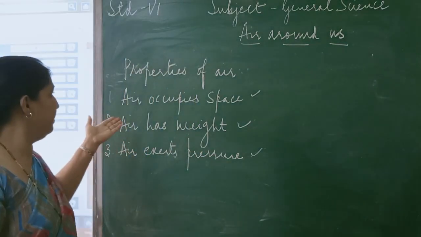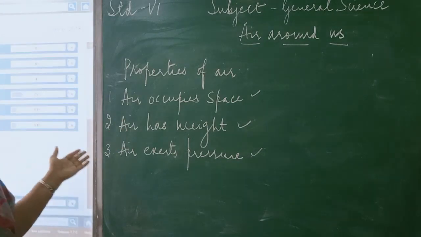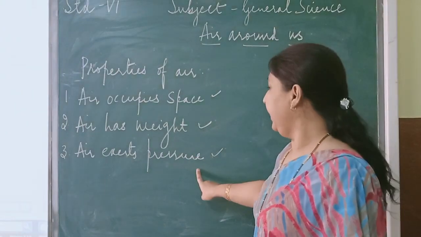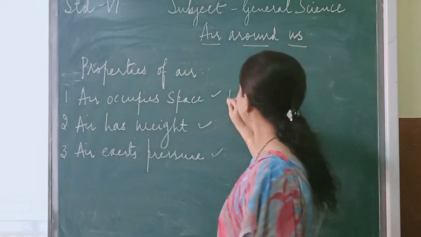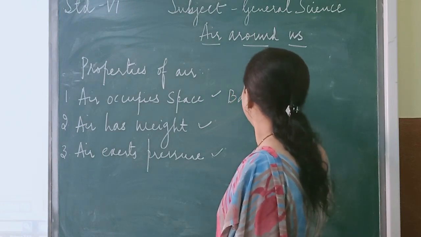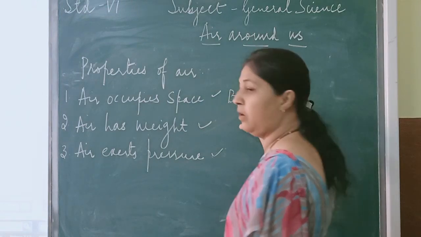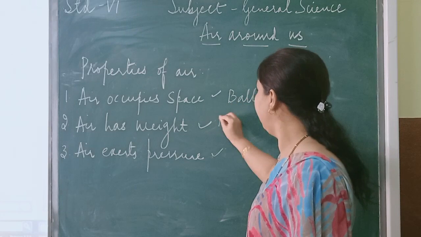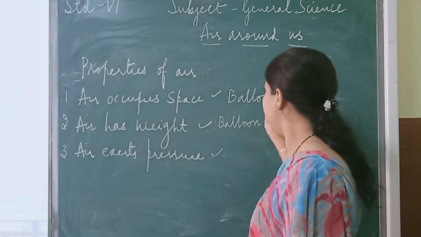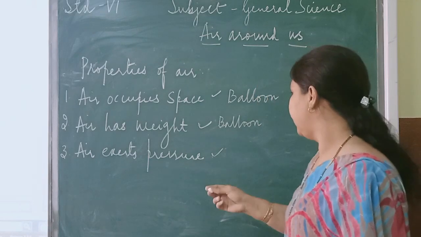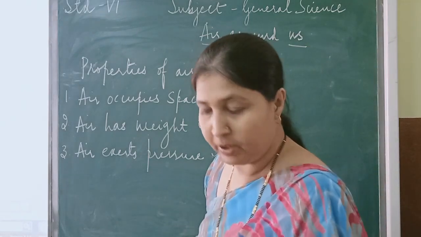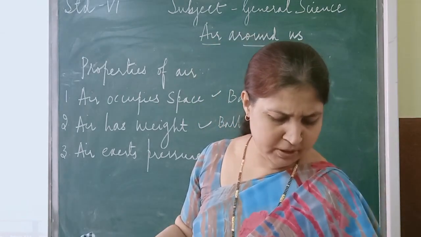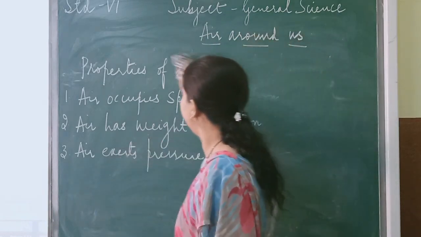Can you tell now, name the properties of air? The first property is air occupies space, air has weight, air exerts pressure. Here I have given you the example of a balloon. The air is filled in the balloon or in the tires or in the ball. Air has weight. We have taken a balloon and one balloon was punctured, and this shows air has weight. Then air exerts pressure. I have given the example of a dropper or a straw with which you drink cold drinks. Okay. Now next let us study about the components or the constituents of air.